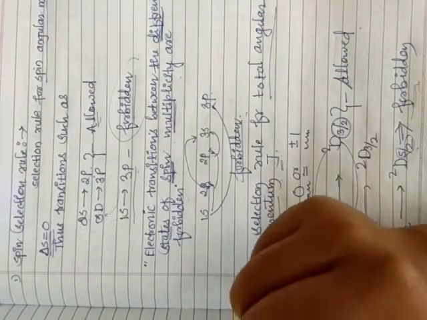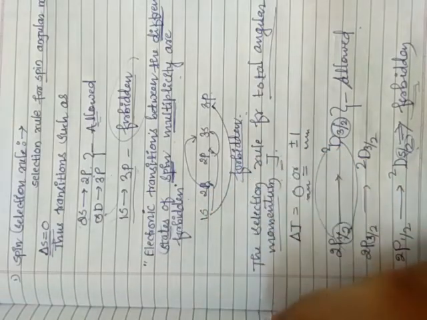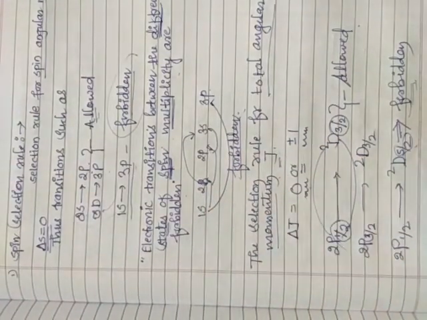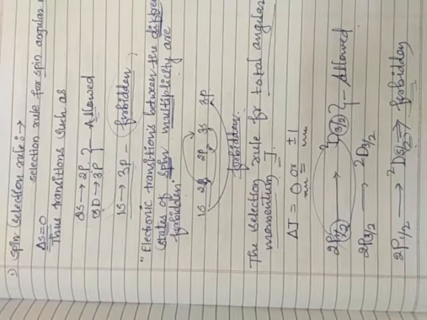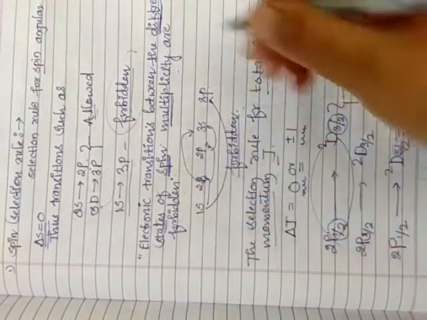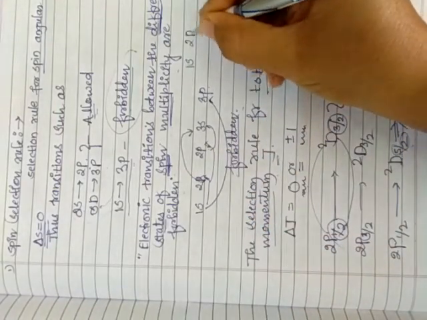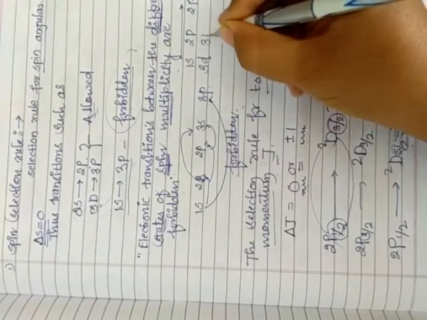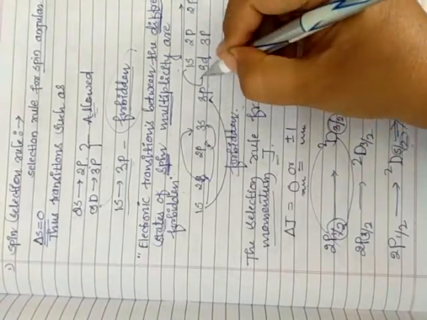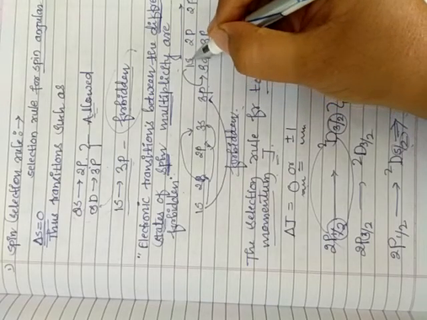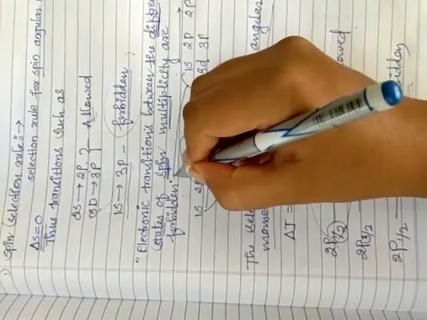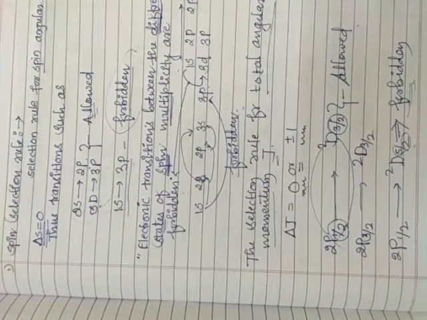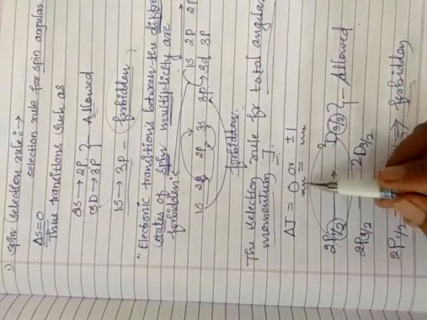The next statement for this rule: electronic transitions between different states of spin multiplicity are forbidden in nature. 1s, 2s, 2p are the same state, but 3d and 3p differ. Directly 1s to 3d, a different state of spin multiplicity, is a forbidden transition.